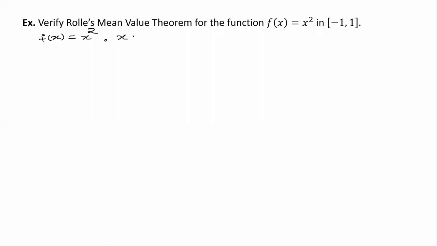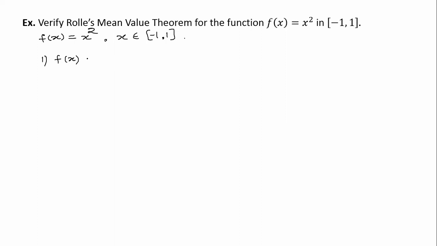Here x belongs to the closed interval -1 to +1. Now the first thing is that we have to go on checking the conditions one after another. It is very much obvious. This is algebraic. So definitely an algebraic function is always continuous, differentiable everywhere. Directly you can write the first thing.